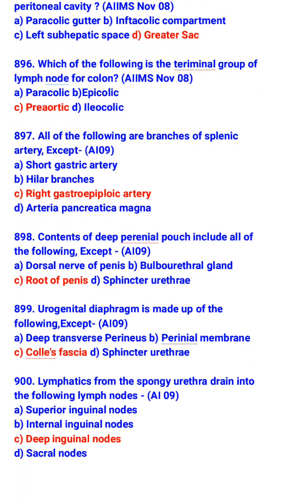So what are the contents of deep perineal pouch? Dorsal nerve of penis, bulbourethral gland, and sphincter urethrae. Urogenital diaphragm is made up of the following except Colles' fascia. So urogenital diaphragm is made up of deep transverse perineus, perineal membrane, and sphincter urethrae. Lymphatics from the spongy urethra drain into the following lymph nodes: deep inguinal lymph nodes.